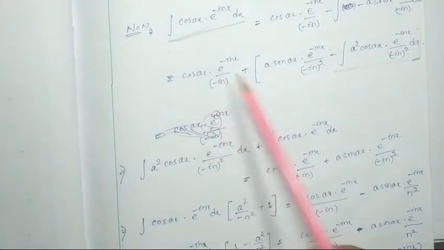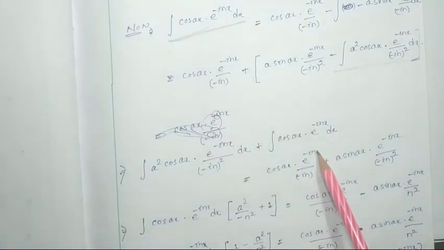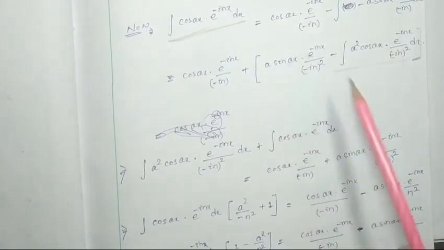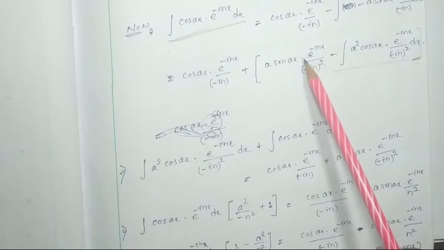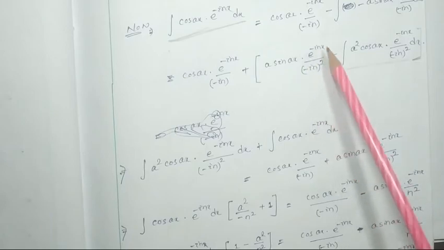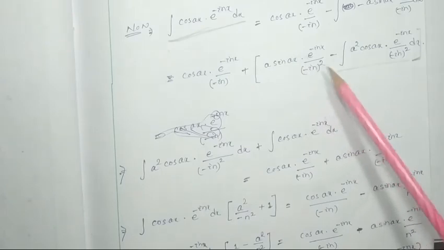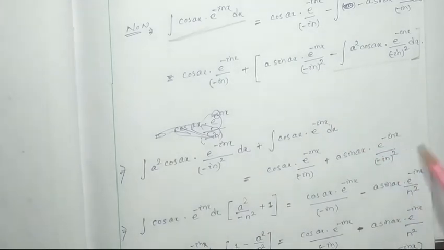This is cos ax e to the power minus inx by minus in, plus a sin ax into e to the power minus inx by minus in square.